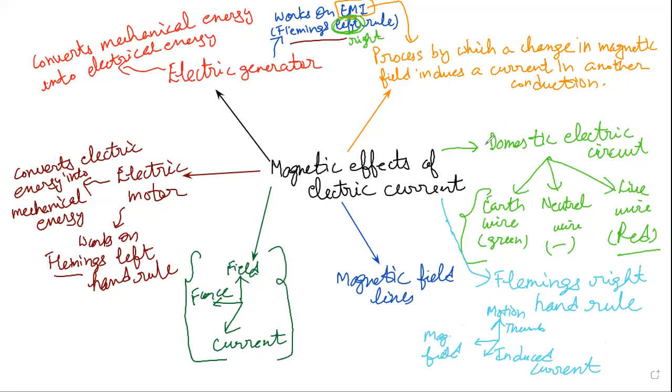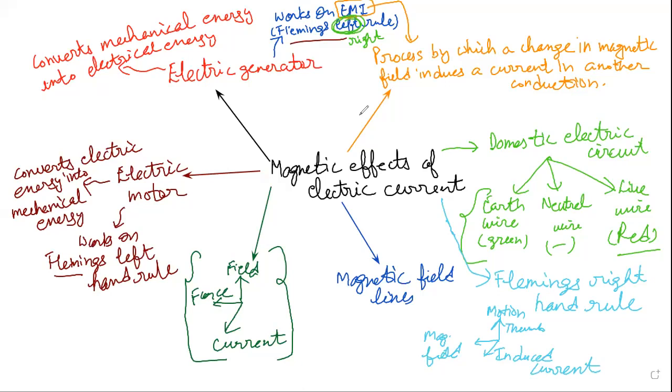So that is all in this chapter which we have done. In very simple terms, we can find out the magnetic force experienced by the conductor when we place it in a magnetic field. We have discussed in this chapter electromagnetic induction, electric generator and electric motor, domestic circuits, magnetic field lines, characteristics of magnetic field lines, even the right hand thumb rule, when we are using the conductor, right? Straight conductor, current carrying straight conductor.